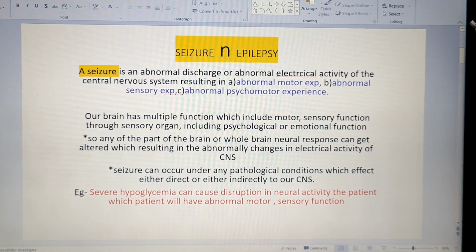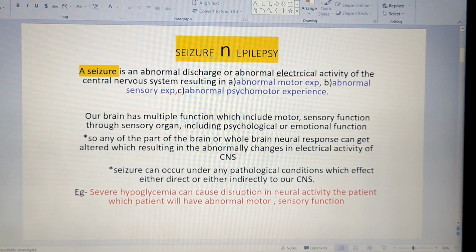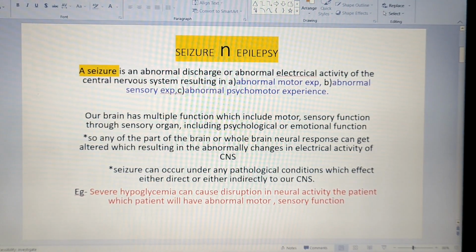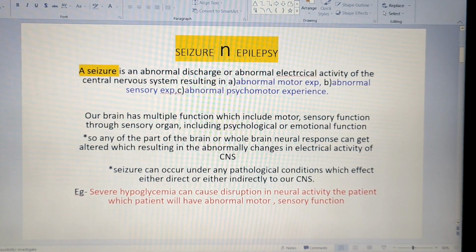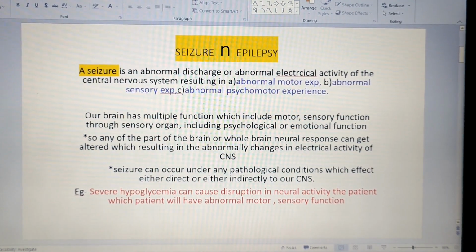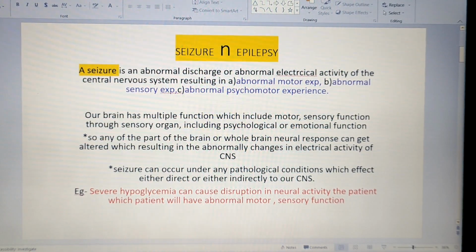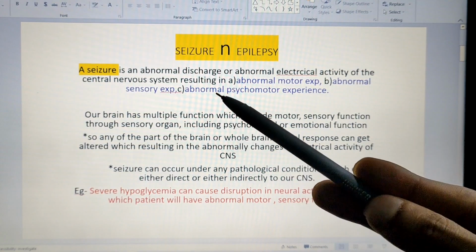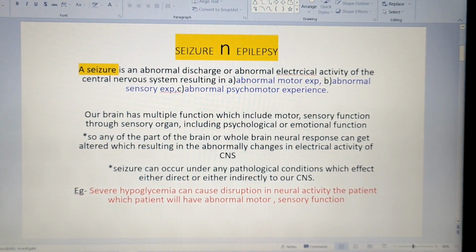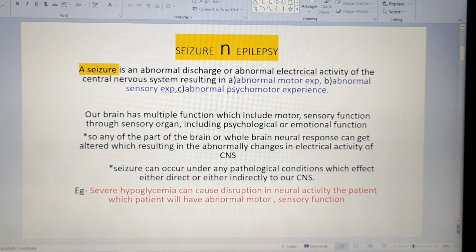But what is called a seizure? A classical definition of the seizure is an abnormal discharge of the brain or abnormal electrical activity of the central nervous system resulting in abnormal motor experience, abnormal sensory experience and abnormal psychomotor experience. See, we know that our brain is not only functioning motor, right?